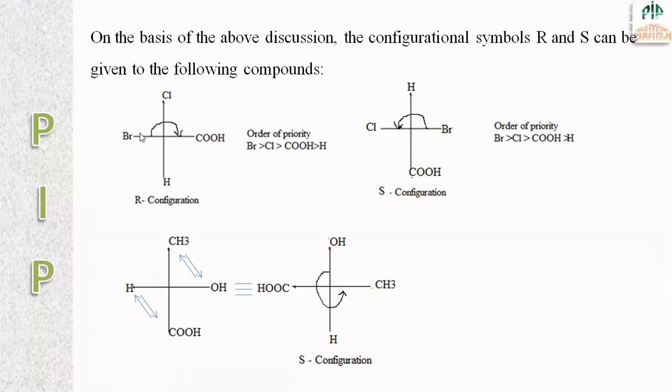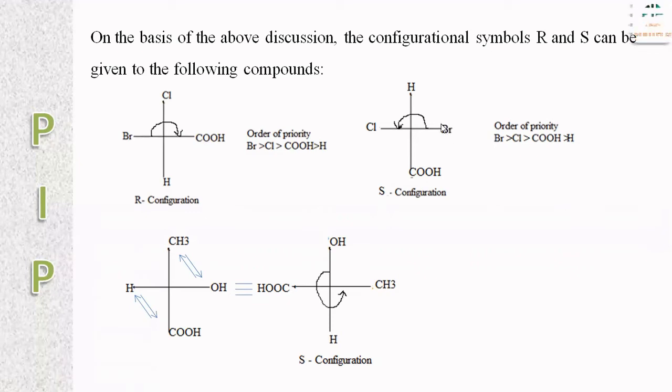So the order of priority is given first to bromine, which is having higher atomic number. Next chlorine. Next carbon. Next hydrogen. So order of priority is higher atomic number to lower atomic number. The rotation is also from higher atomic number to lower atomic number, which is in the clockwise rotation. From bromine to hydrogen, it is in the clockwise rotation. So this is called as R configuration.